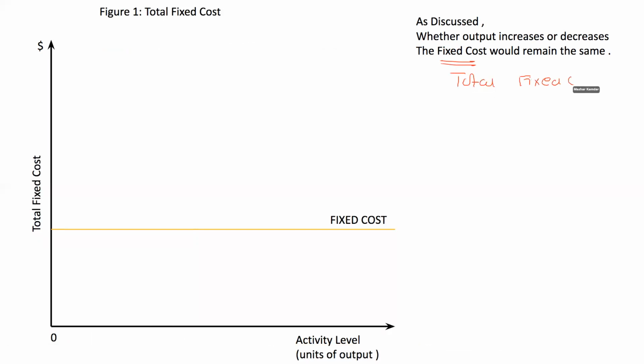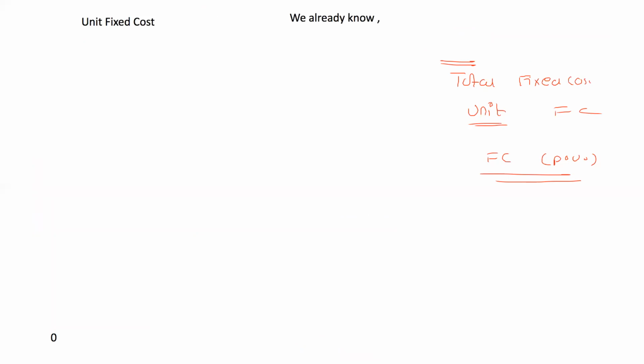How about the unit fixed cost? The fixed cost per unit, or the unit fixed cost. What is the situation about the unit fixed cost or fixed cost per unit? Let us see. Unit fixed cost. We already know. What do we know?